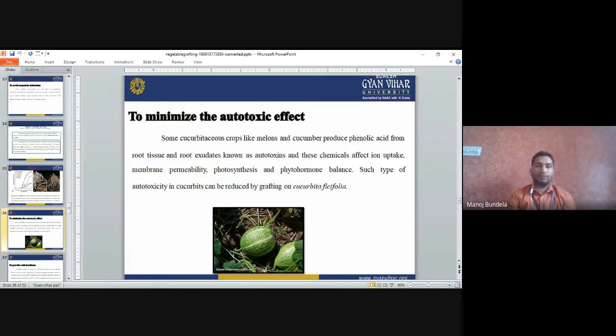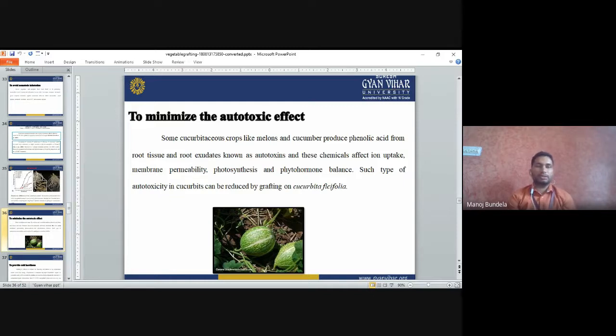Phenolic acid from root tissue and root exudates is known as autotoxins. So autotoxin is released from the roots of the plants, and these chemicals affect the ion uptake.